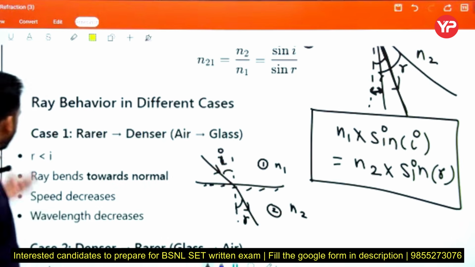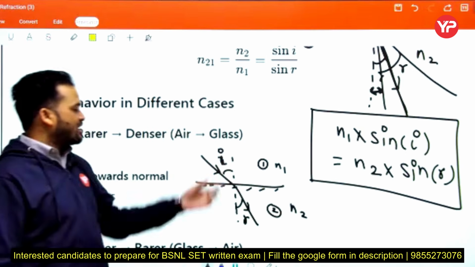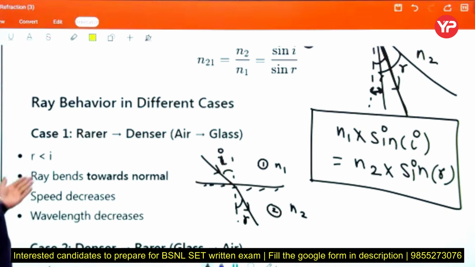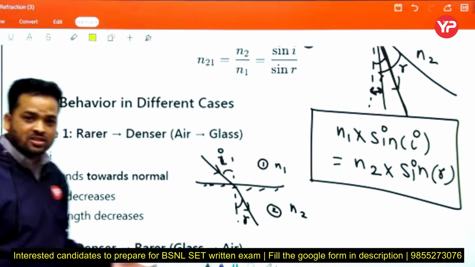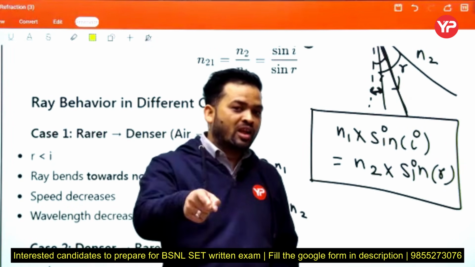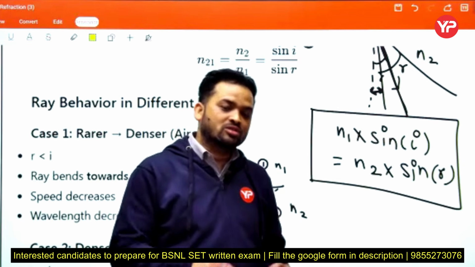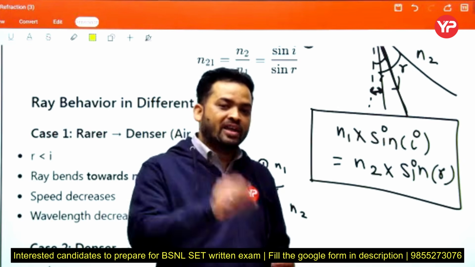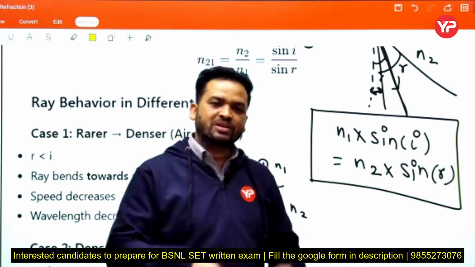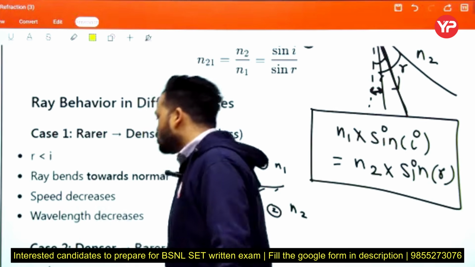Now we consider the point: small r is less than i, or we can say i is greater than r. The ray bends toward the normal, speed decreases, wavelength decreases. How does speed decrease? N equals C upon V, V equals C upon N. If any medium has a higher refractive index, then according to the formula N equals C upon V, the speed reduces.